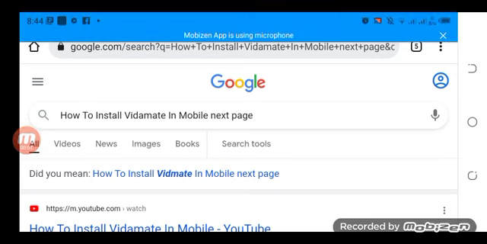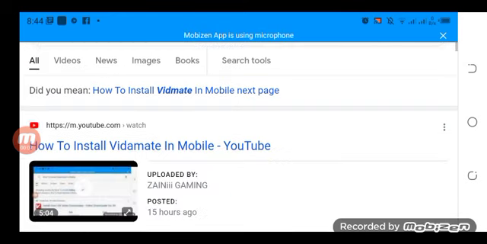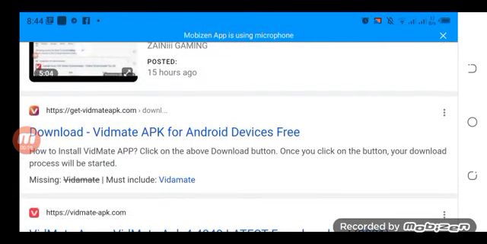How to install Vidmate in mobile? Did you mean how to install Vidmate in mobile? Download Vidmate APK for Android devices free. How to install Vidmate app?